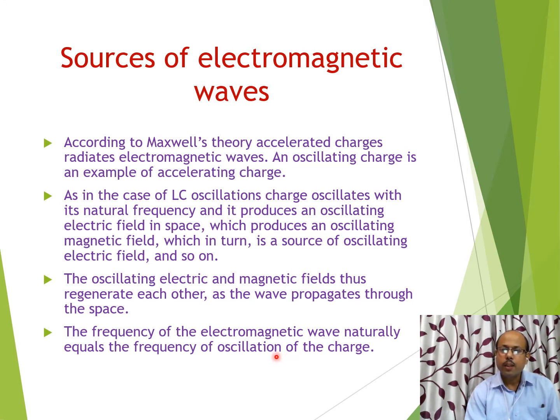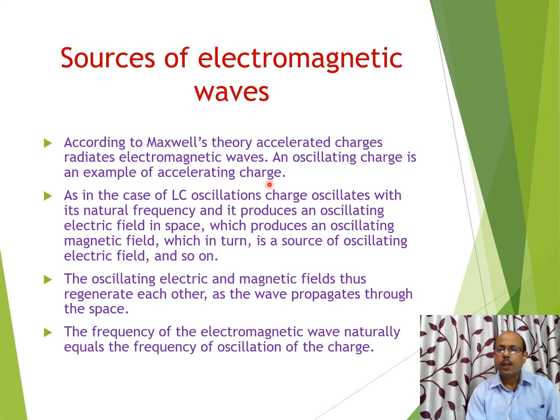And the answer will be the same, because every charged particle oscillates with its natural frequency, and it produces electromagnetic waves of the same frequency. So this is about the sources of electromagnetic waves. In summarized form, we can say that accelerated charge, that is the main point here, accelerated charge is the source of electromagnetic waves. Here we can solve a very easy question.